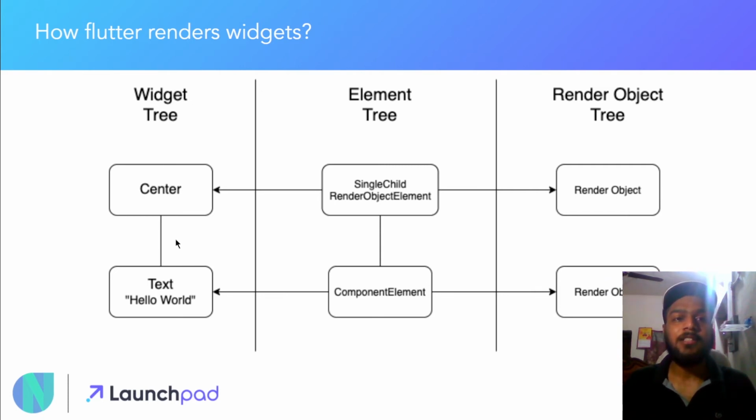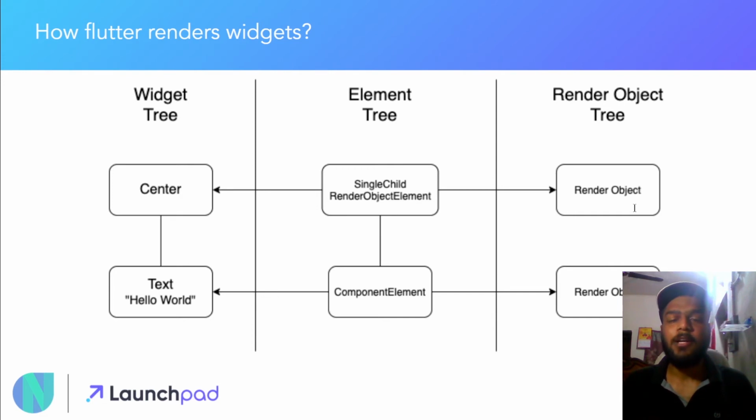Once the widget tree is created, on the basis of the widget tree the element tree is created, and it creates the render objects from the widget tree, and it also creates the elements from the text or the things being displayed from the variables inside your Flutter app. And with the help of this element tree, the render object tree is created, which makes the render objects over here.